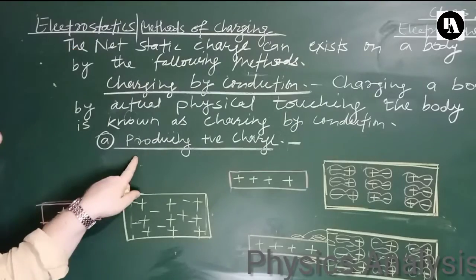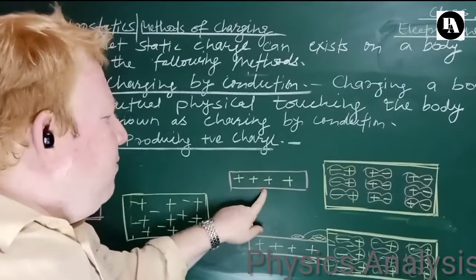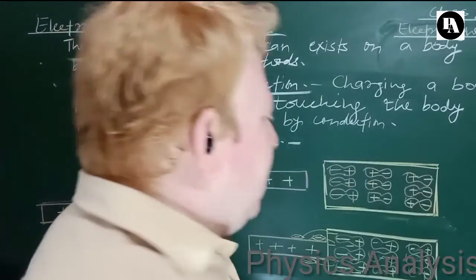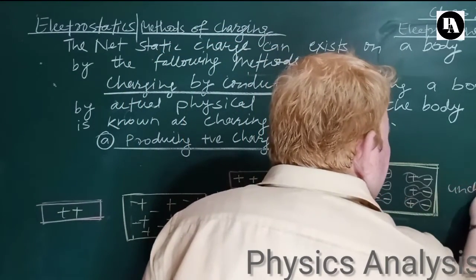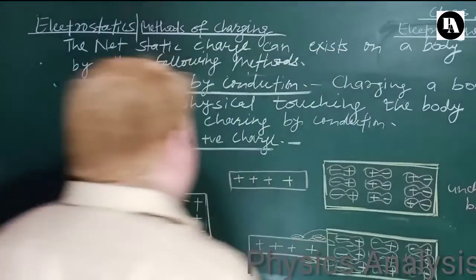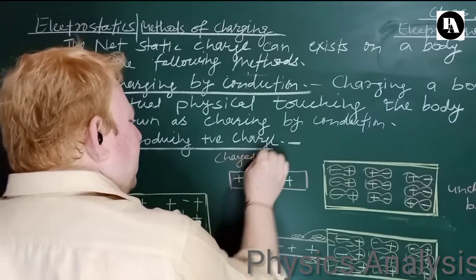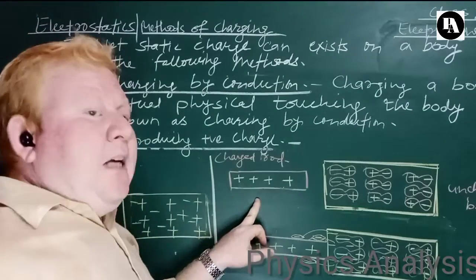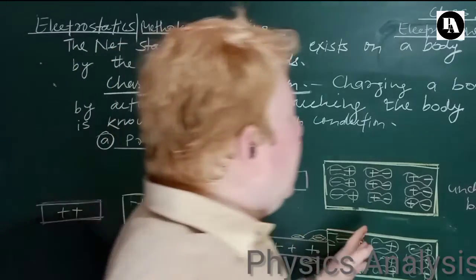A positively charged rod is brought near to an uncharged body. This is the uncharged body, and this one is the already charged body, better to say the charged rod. So a positively charged rod is brought near to an uncharged body.